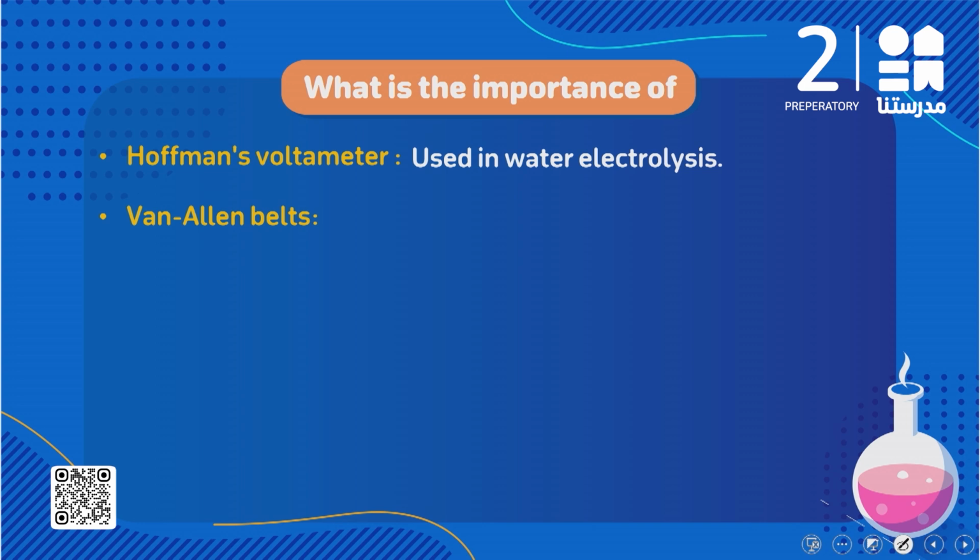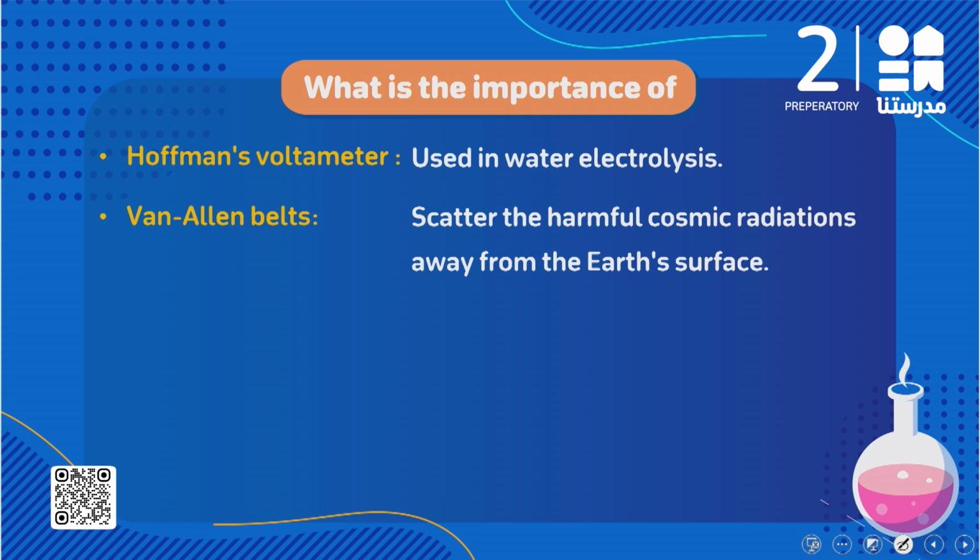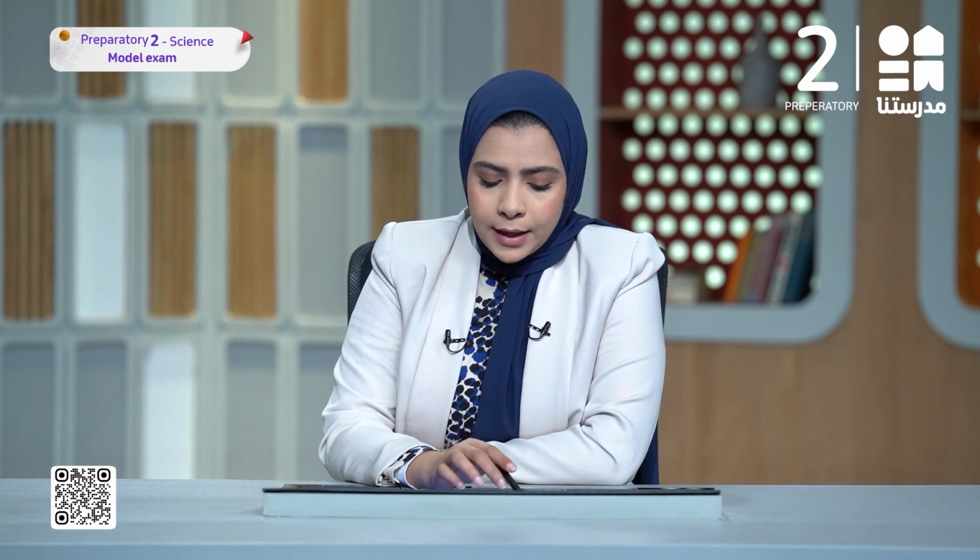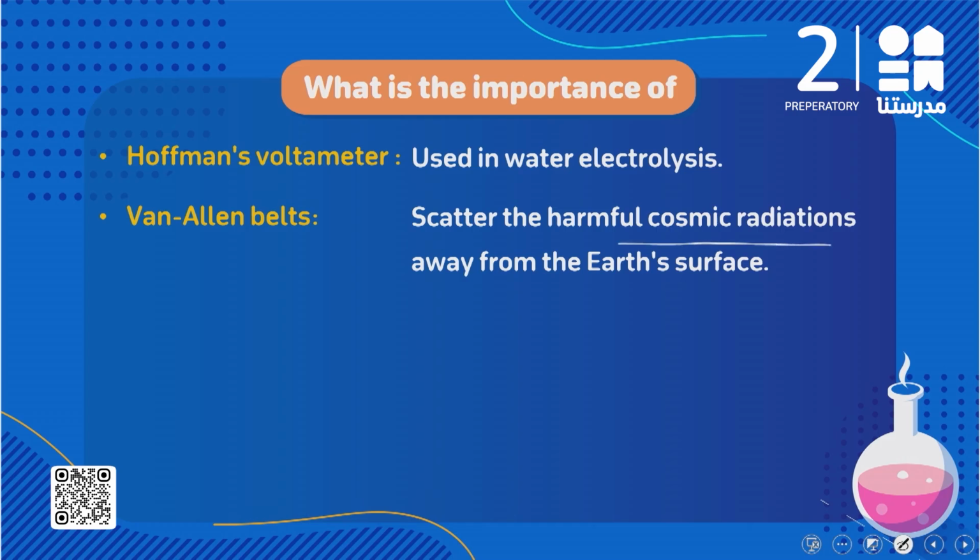What about the Van Allen belts? What is the importance of the Van Allen belts? We said the Van Allen belts are two magnetic belts that exist in the ionosphere layer, surrounding the Earth. They help in scattering the harmful cosmic radiations away from the Earth's surface. Again, the Van Allen belts help in what? They scatter the harmful cosmic radiations away from the Earth's surface.